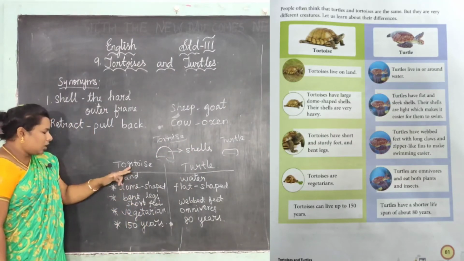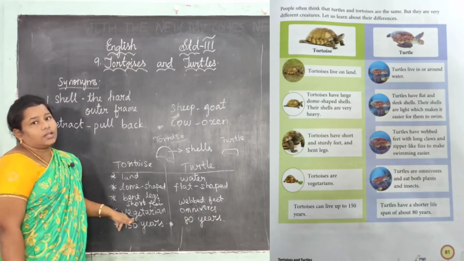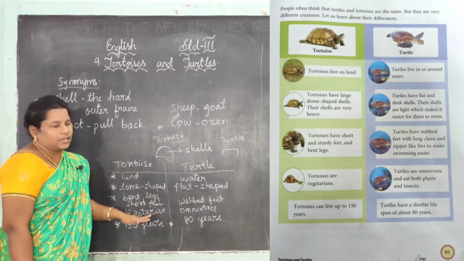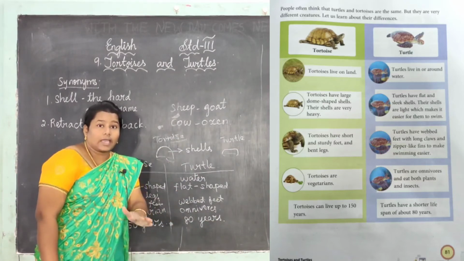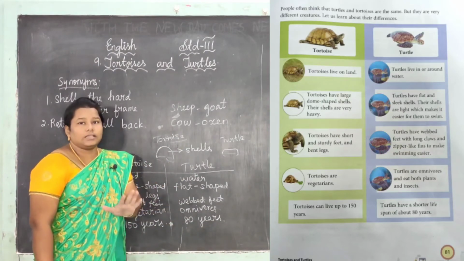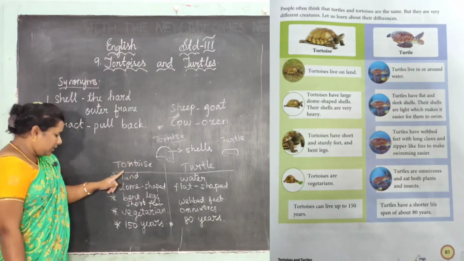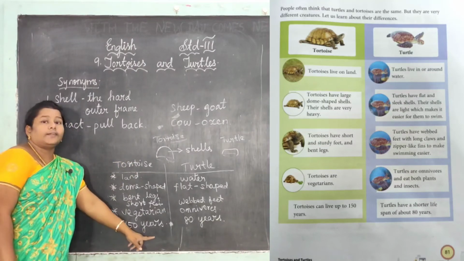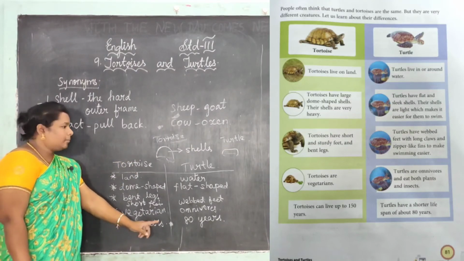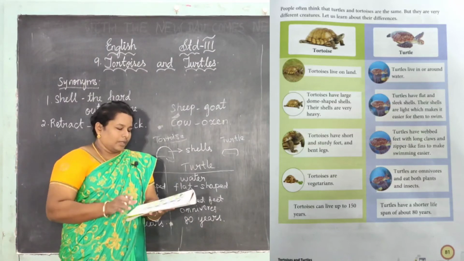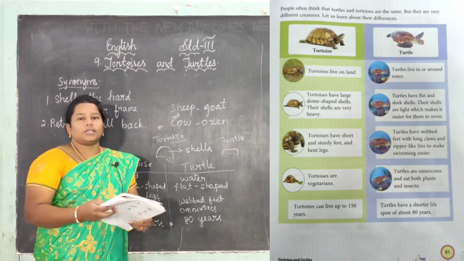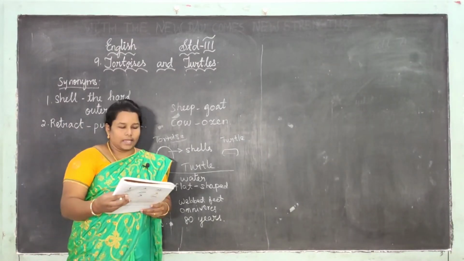Next one, the tortoise is vegetarian. Vegetarian means it only eats plants. And turtle is omnivorous. Omnivorous means it can eat plants and also insects. And the last difference is tortoise can live for 150 years, but the turtle only for 80 years. Okay, this is the difference between tortoise and turtle.